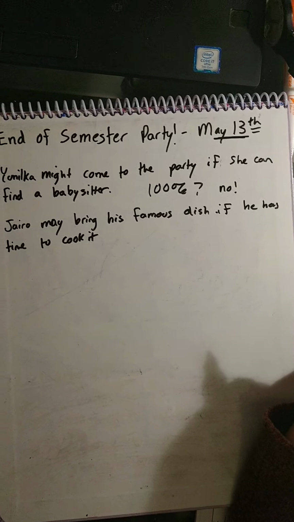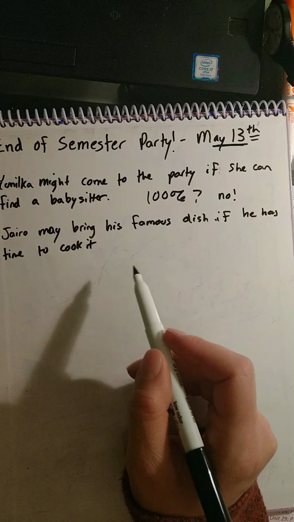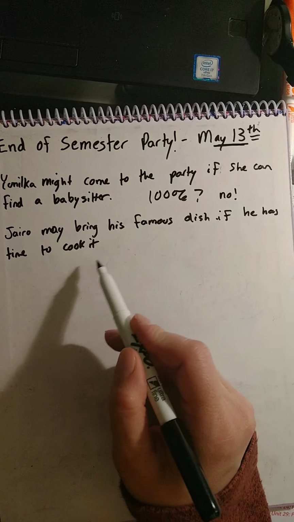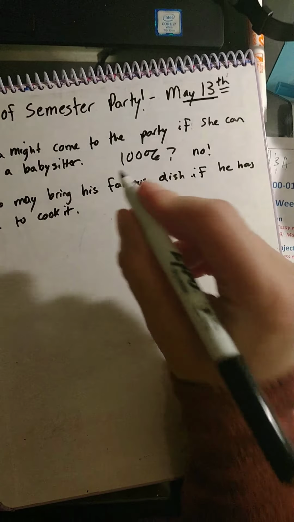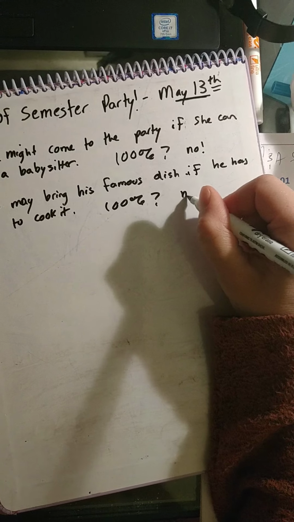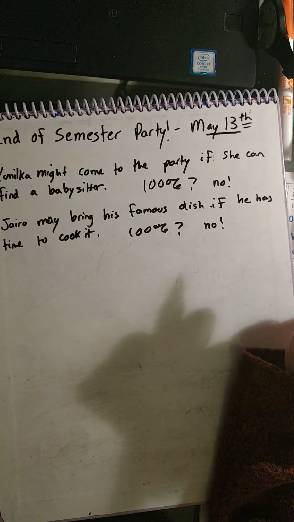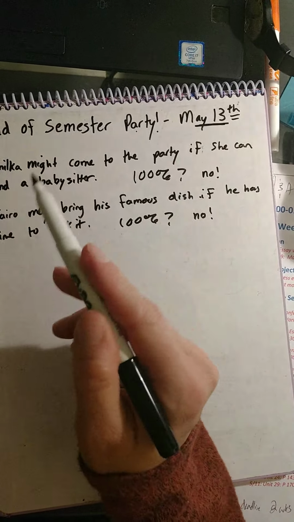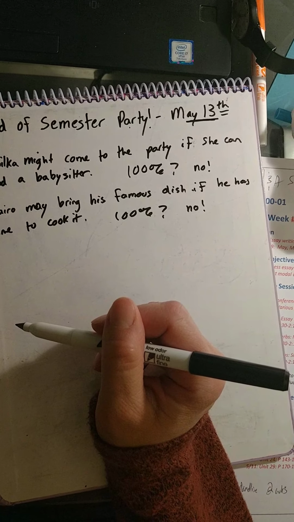Okay, so Haido may bring his favorite dish, his famous dish, if he has time to cook it. Is this 100%? No. Maybe yes, maybe no. Okay, what else is happening at our party? Let's see here. We'll do one more.